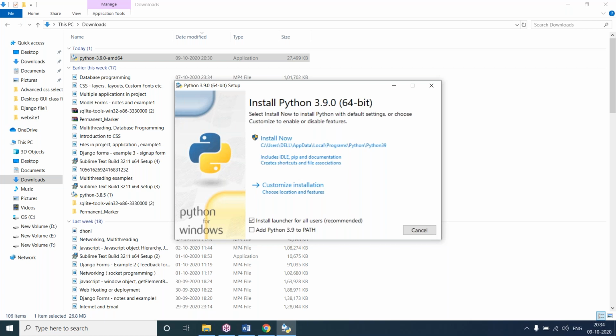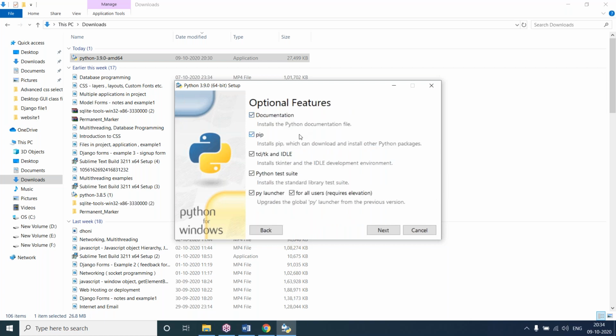It will take the default location and install IDLE, documentation, create shortcuts, and file associations. But here we'll go for customize because we can change the installation location. We can install some other files. All these we can do. Here you can see all these are selected. Documentation is selected. We can install documentation for help, whenever you want to see notes for modules or functions.